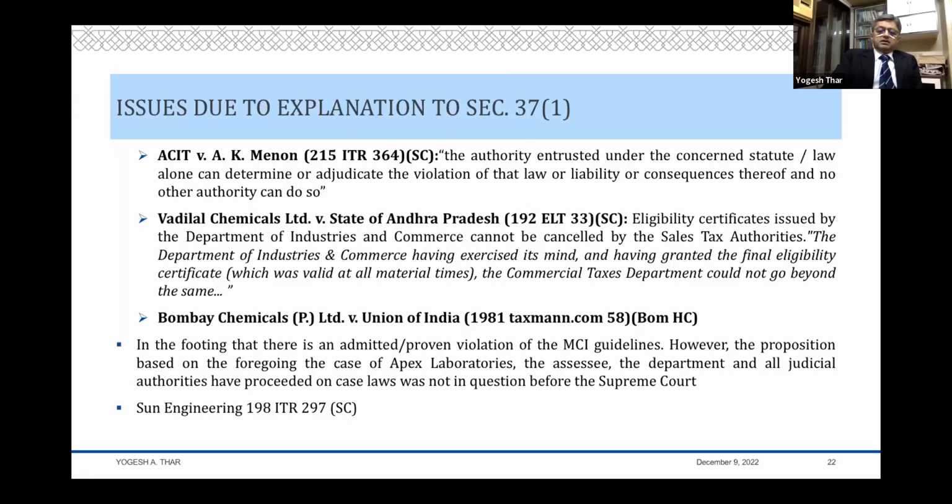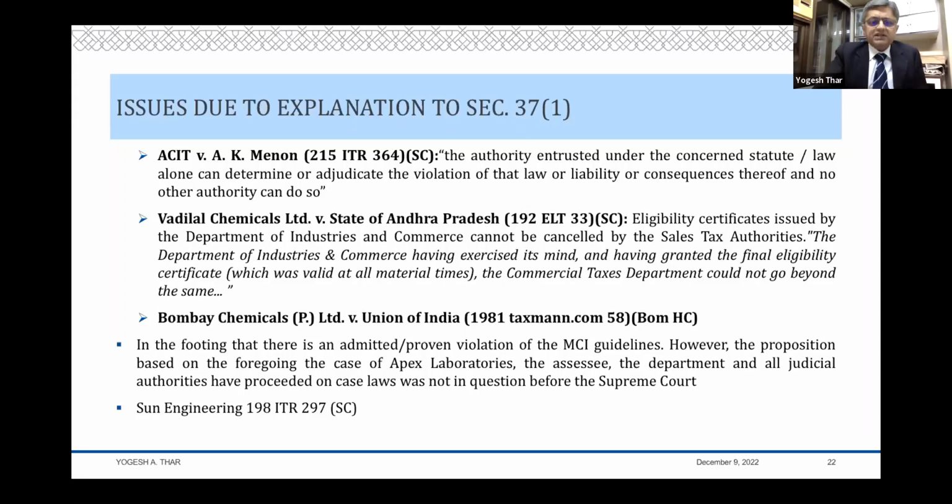And look, no authorities under the MCI regulations have ever taken any steps against me. Who are you to take a step against me? Who are you to decide that there is a violation of law? If there is a violation of law, it is the authority under those regulations who has to decide. Therefore, you can't sit in the armchair of that authority and say that there is a violation and therefore I'll disallow.